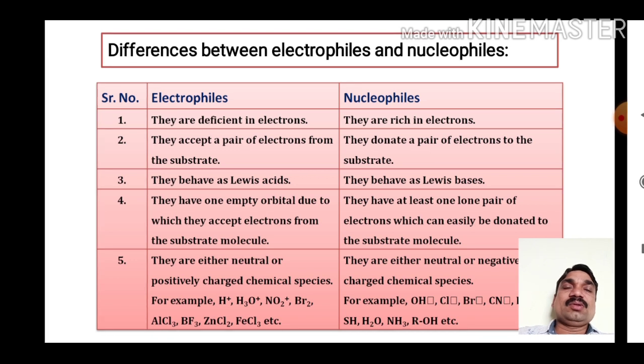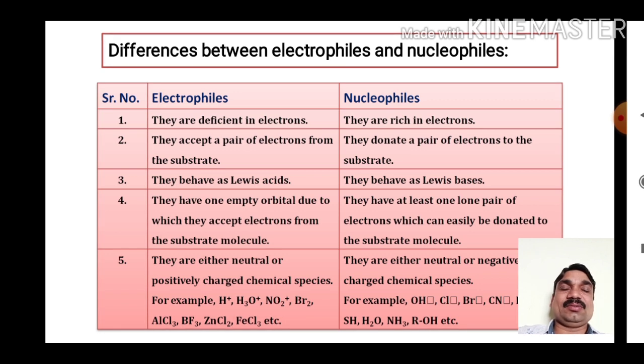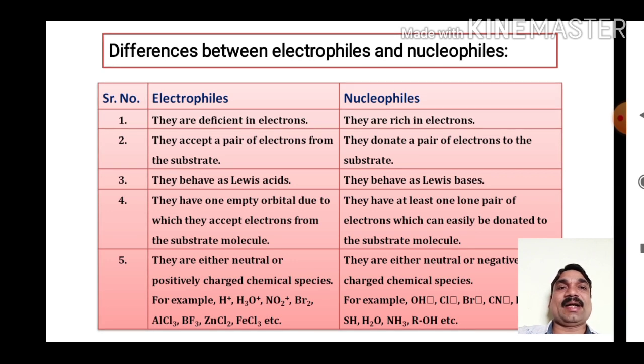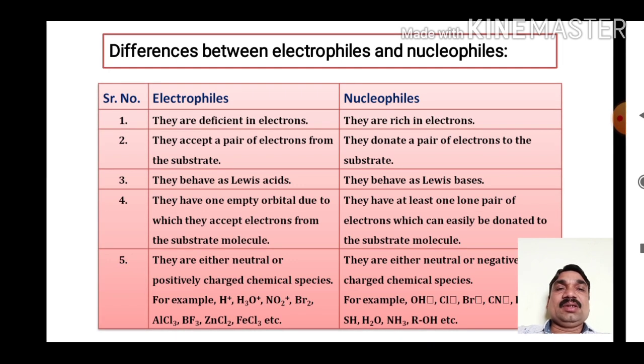When the electrophile is involved in a reaction, that is substitution, addition or elimination reaction, it is called an electrophilic substitution reaction, electrophilic addition reaction, or electrophilic elimination reaction. This is all about the electrophile and nucleophile.